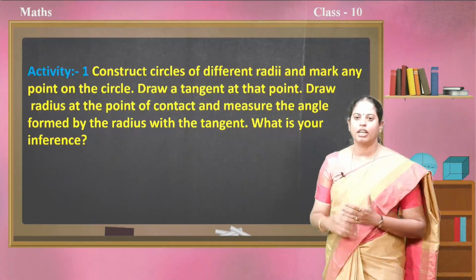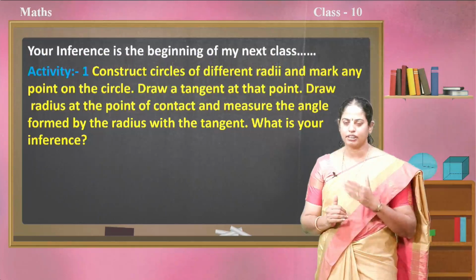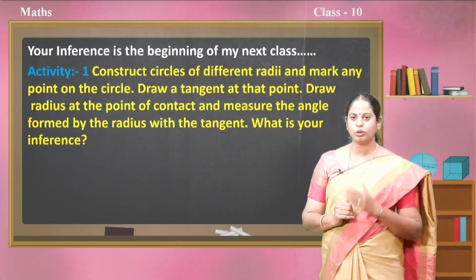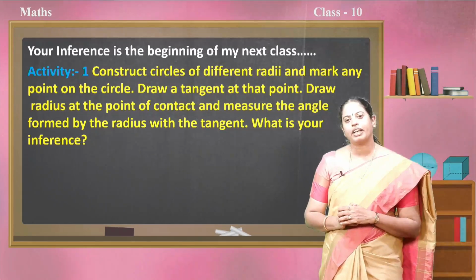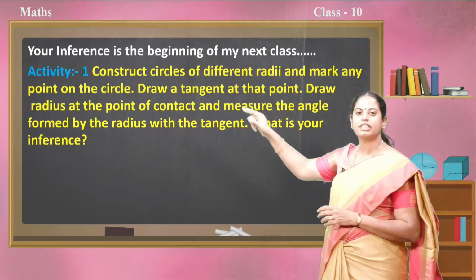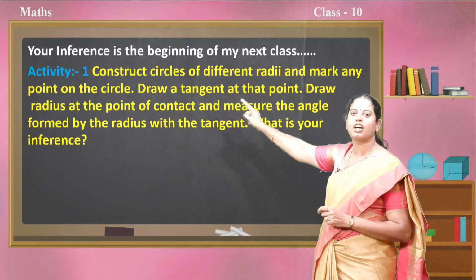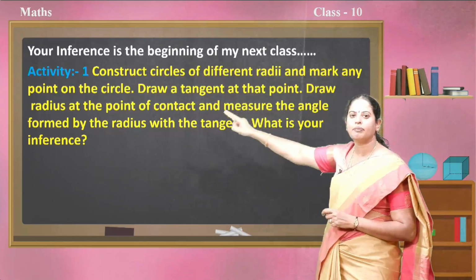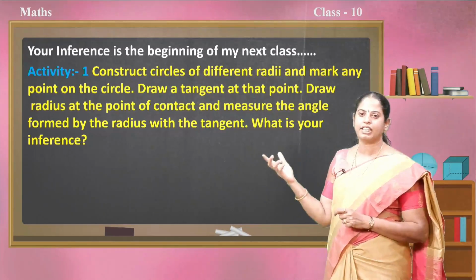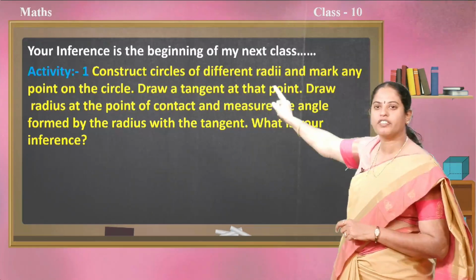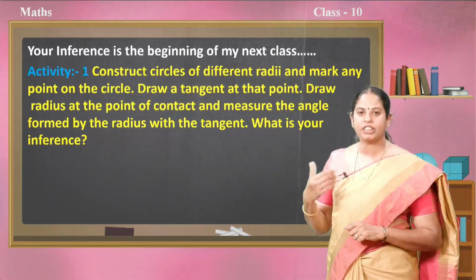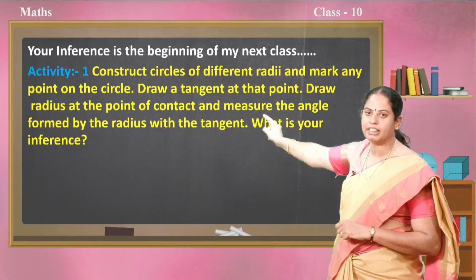Now, I stop this class here and I give you two activities. You have to do these activities and record your inference. That inference is the beginning of my next class. So, what is the activity? Construct circles of different radii and mark any point on the circle. Then draw a tangent at that point.